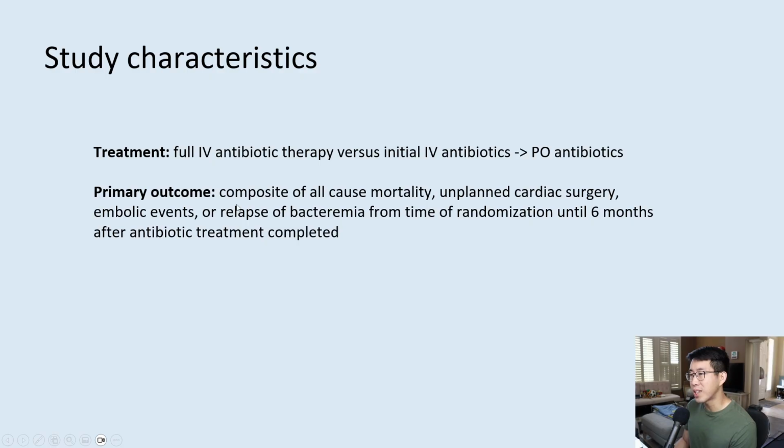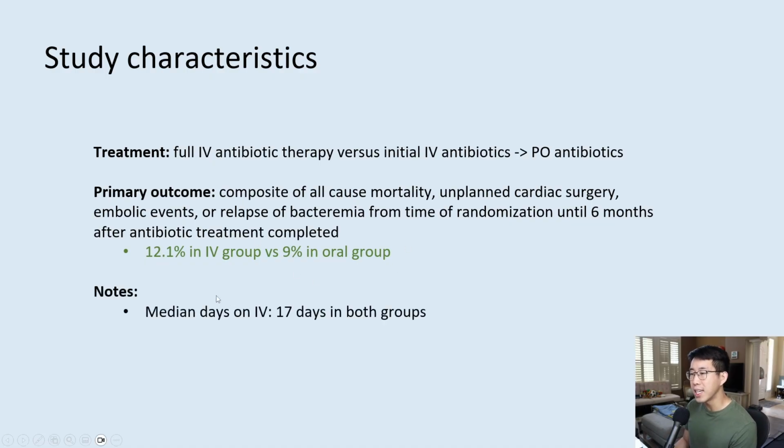They looked at a primary outcome of all-cause mortality, unplanned cardiac surgery, embolic events, or relapse of bacteremia. And they found that the primary outcome was seen in 12.1% in the IV group versus only 9% in the oral group. So it was actually better in the oral group. Some notes on the study were that the median days on the IV therapy was 17 days.